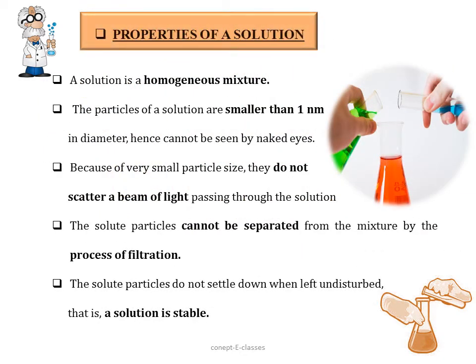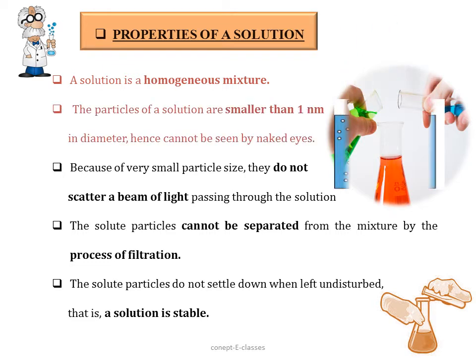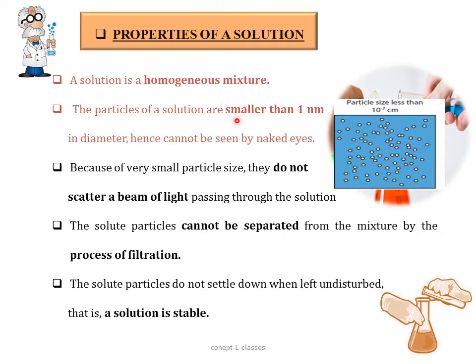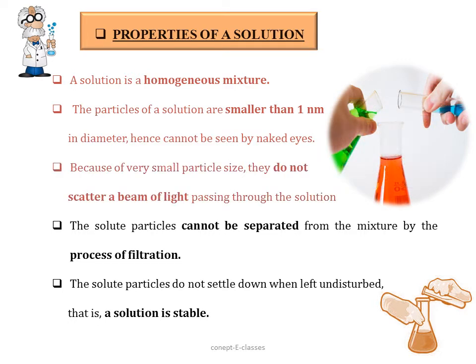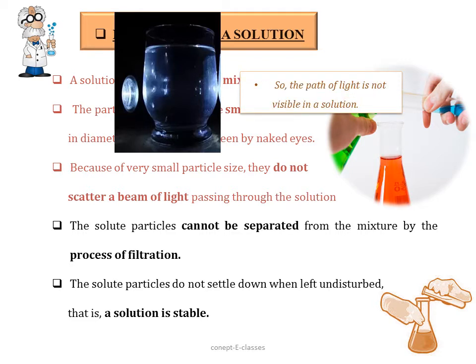Now let's see the properties of a solution. A solution is a homogeneous mixture. That is, all the particles are of the same kind and they are uniformly arranged. Now, the particles of the solution are smaller than 1 nanometer in diameter, hence we cannot see them through our naked eyes. Now, because of the very small particle size, they do not scatter a beam of light passing through the solution. Hence, the path of light is not visible in a solution. Why is that? It is because of the very small particle size.